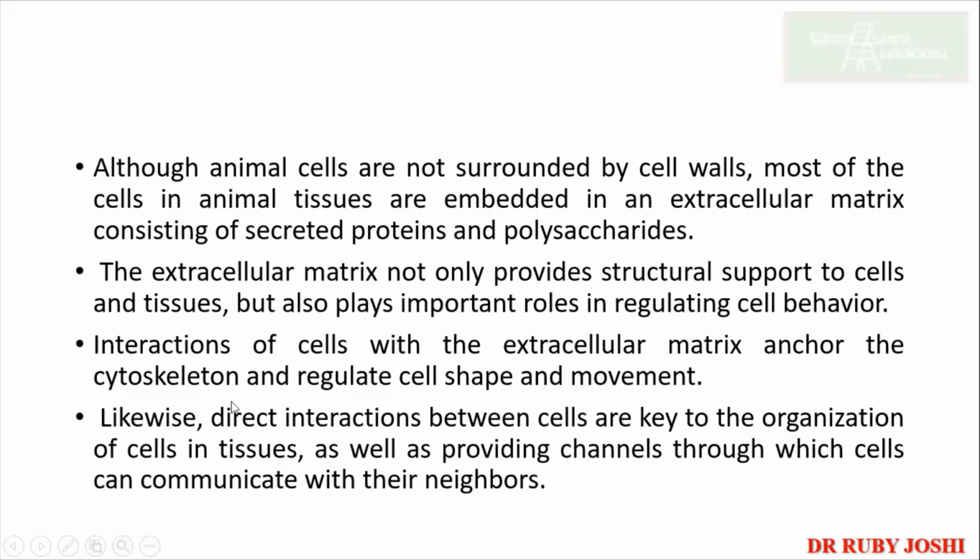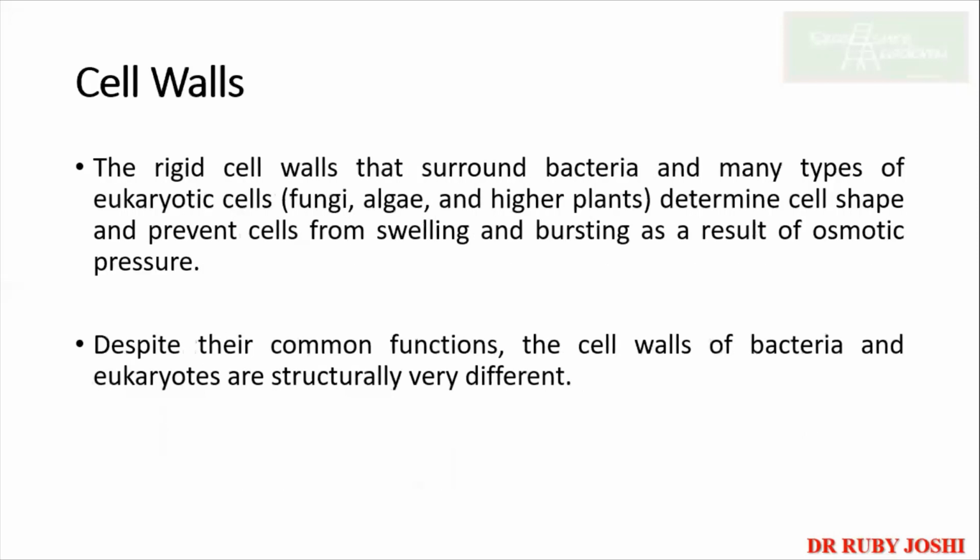The cytoskeleton proteins, both actin filaments and microtubules, will ensure that the cell starts moving ahead, in the forward direction, right? Likewise, direct interactions between the cells are key to the organization of cells and tissues, as well as providing channels through which cells can communicate with their neighbors too.